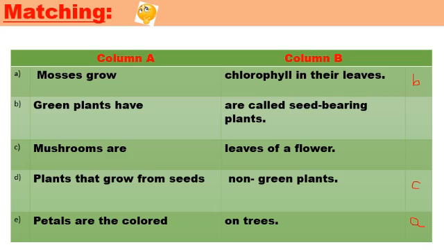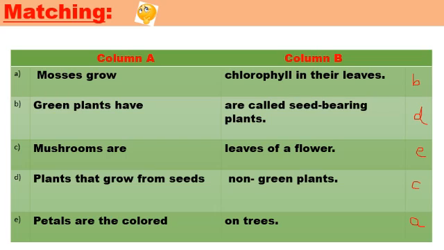Number D. Plants that grow from seeds are called seed-bearing plants. Yes, it is number D. Number E. Petals are the colored leaves of a flower. We will write here E.